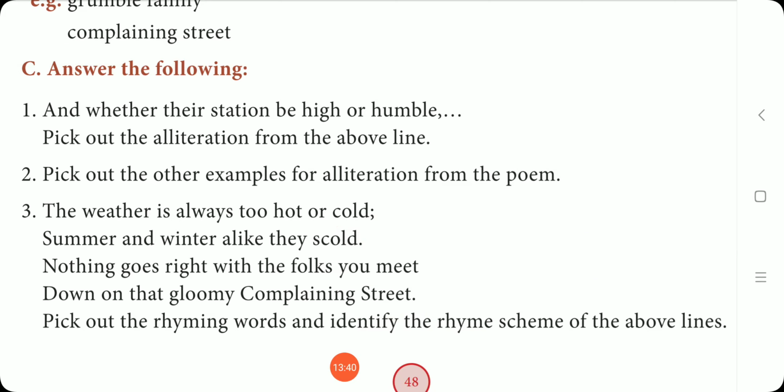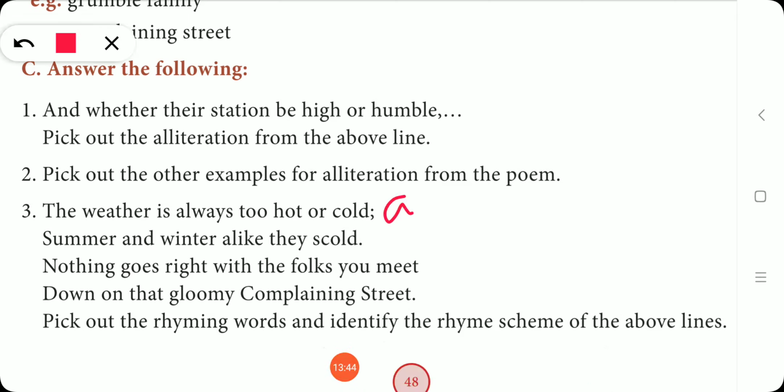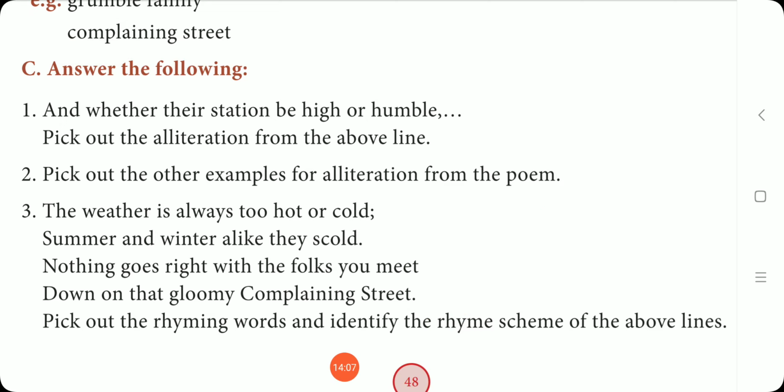So what is the rhyme scheme? We name cold as A, scold rhymes with cold, so again A. Meet is a new one, not rhyming with cold and scold, so we name it B, and street rhymes with meet, so again B. So the rhyme scheme is AABB. Okay, hope every one of you has understood.